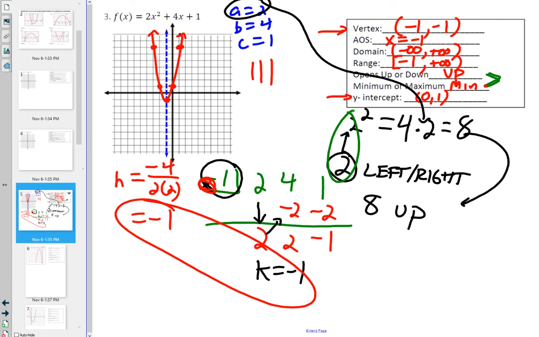This 2 here, I picked it because I want to know what's going to happen 2 units away from the axis. If I wanted to put a 3 there and then square that, that would tell me what's going to happen 3 units away from the axis. If I would have picked a 4, that's going to tell me what's going to happen 4 units away. But the thing is, the further away I get, the bigger my graph is going to get.